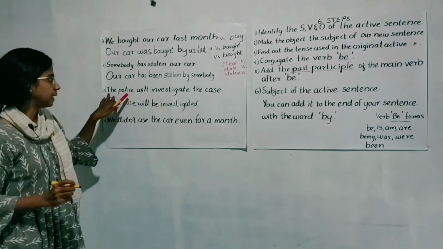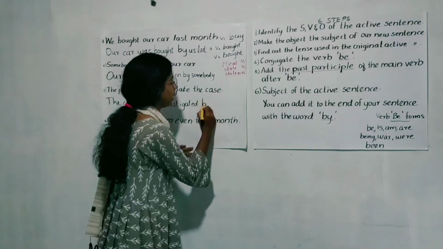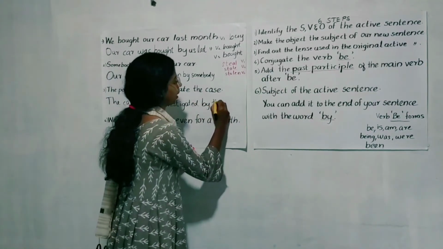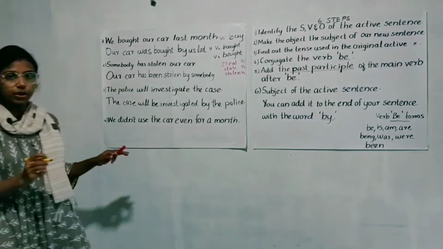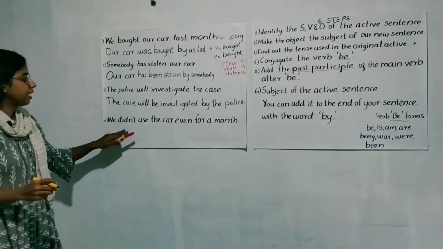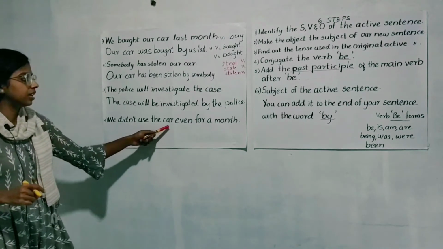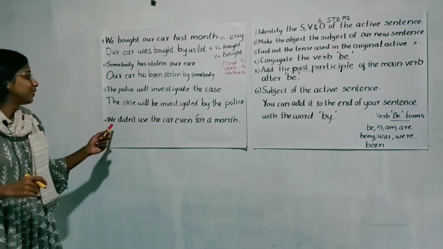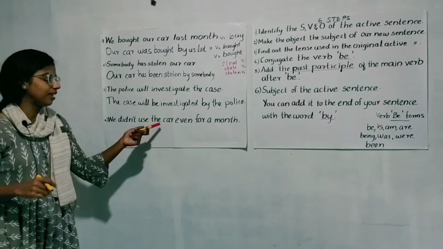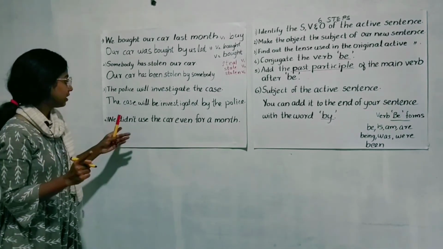Then we can add the subject, that is the police, with the word by the police. Okay, clear? Now let's examine one more sentence. We didn't use the car even for a month. Unfortunately, we didn't use the car even for a month. So what are the things we should notice now?